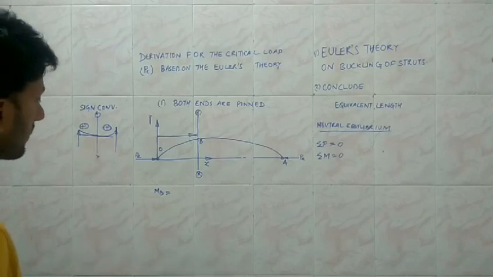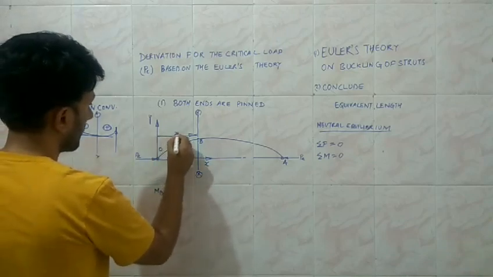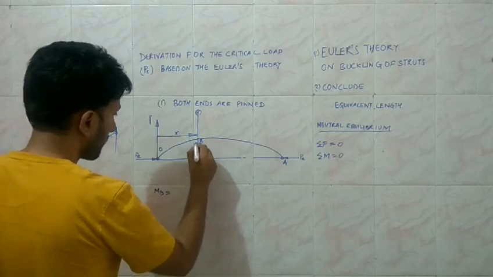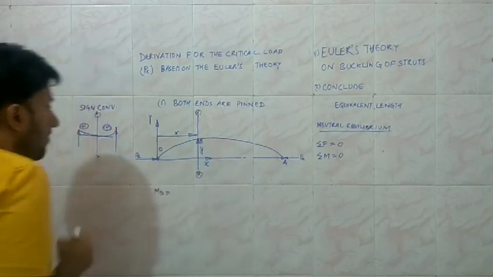Based upon these signs we are going to form the bending equation at point B, where the distance is x and the deflection is y.